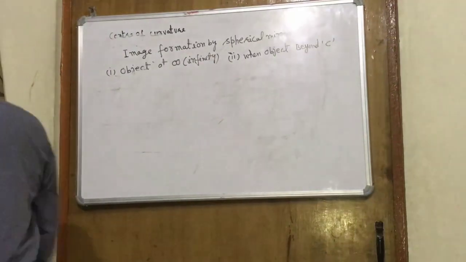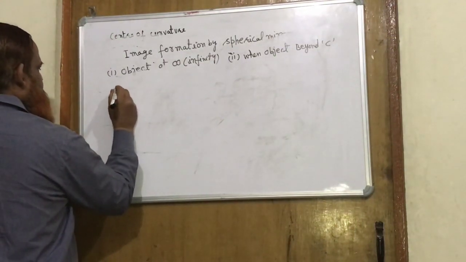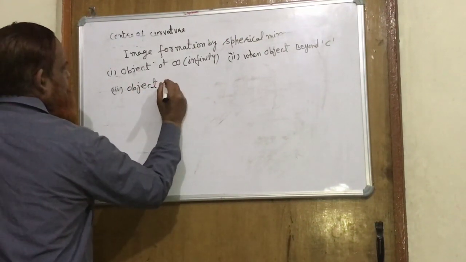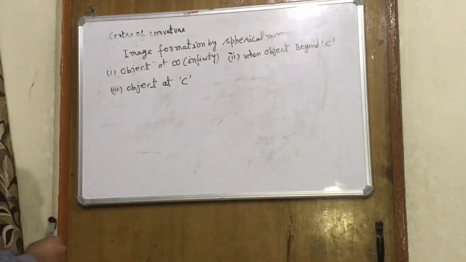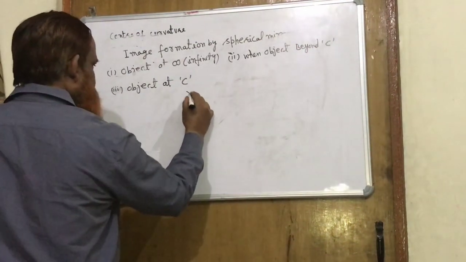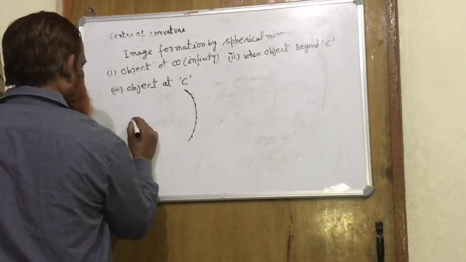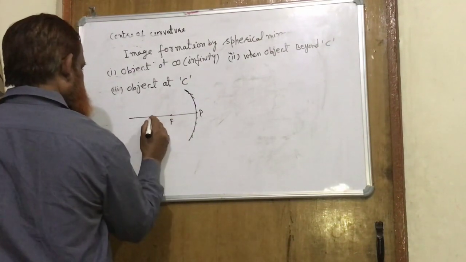Now the third case: the object at C, that means the object is at the center of curvature. So we take a concave mirror, pole, there is the focus, there is the center of curvature.